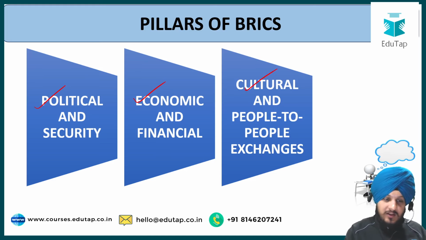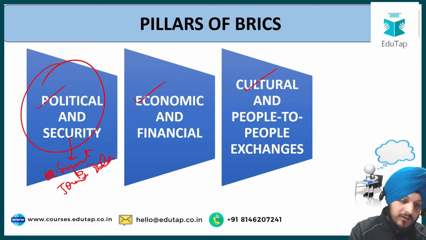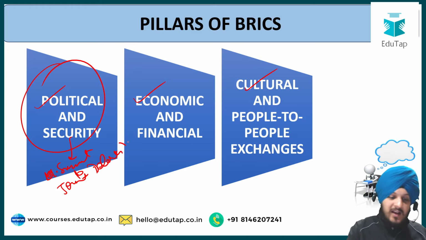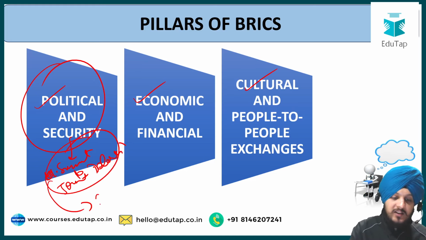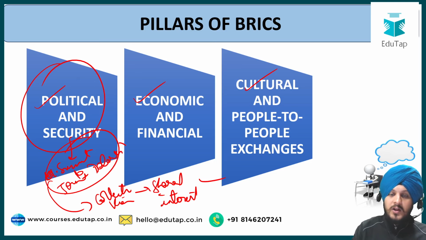So when we see the political and security pillar, we can talk about the different summits and joint declarations that happen as part of BRICS. And in these summits, the members come with a collective viewpoint for their shared interests. So that is the idea behind the political pillar of the BRICS, on the basis of which the members meet. They hold meetings at regular intervals, and they meet together and hold different dialogues and discussions to achieve different objectives.